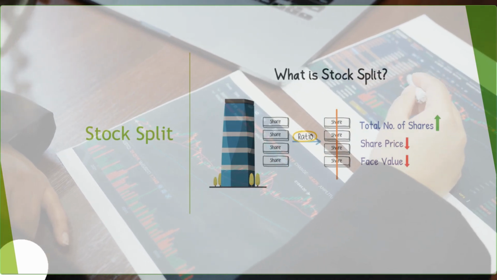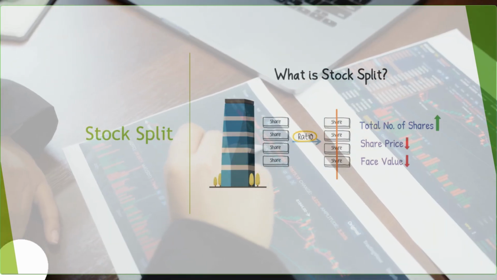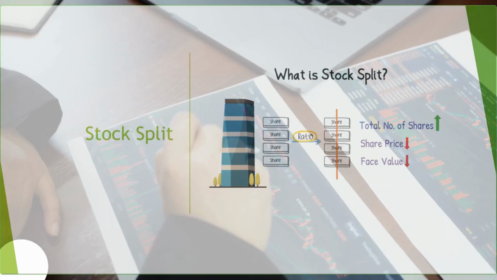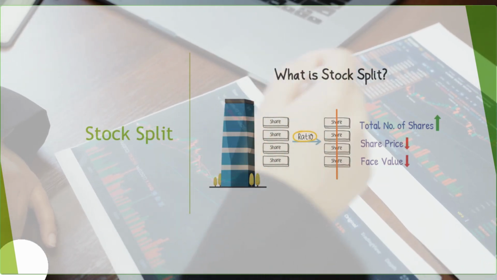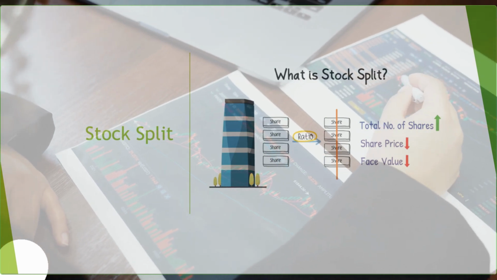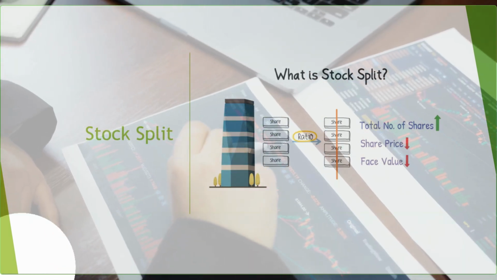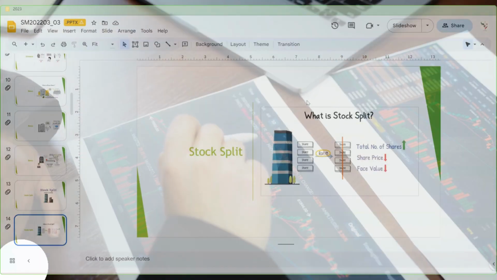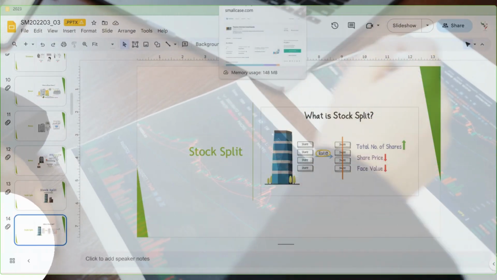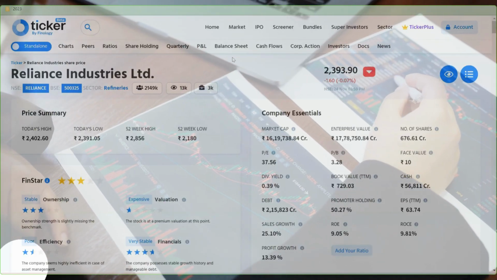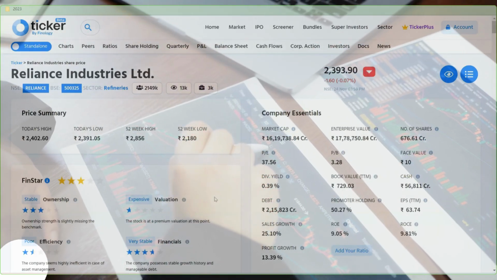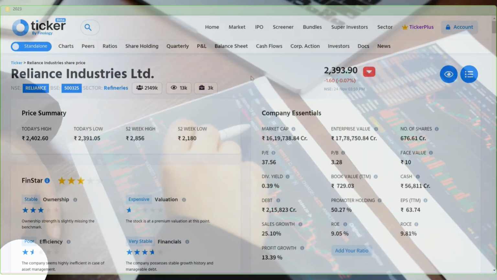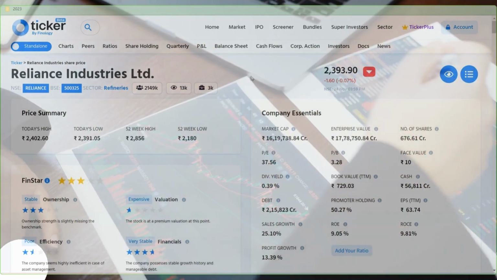So what is the difference between stock split and bonus share? In both, the number of shares is increasing, the share price is getting reduced, and our total investment is the same. So what is the difference between bonus share and stock split? To understand that, we should understand something called face value. Every share has some value, the face value. Face value is different from market price.